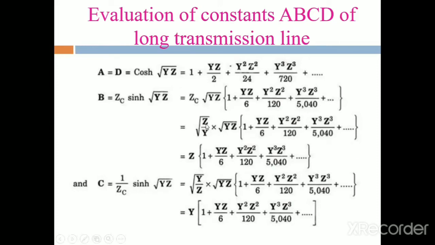Okay, in that, root z into root z will be replaced by z. Root z into root z means z. And also root y by root y, we cancel that root y by root y. Then we obtain only the z value. Okay, z into 1 plus yz by 6 plus y square z square by 120.